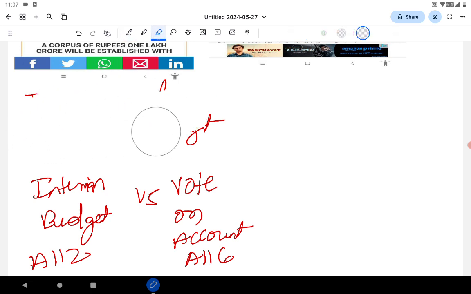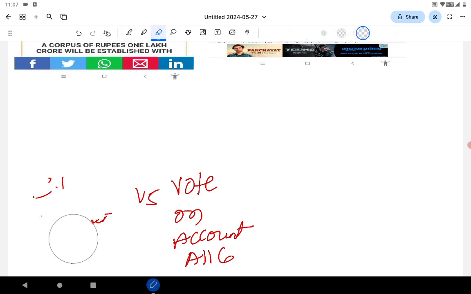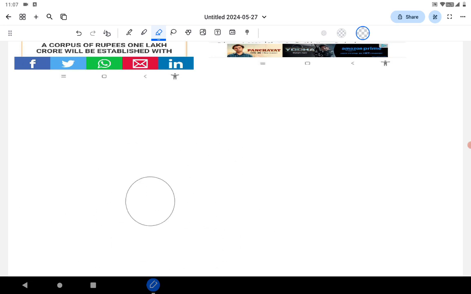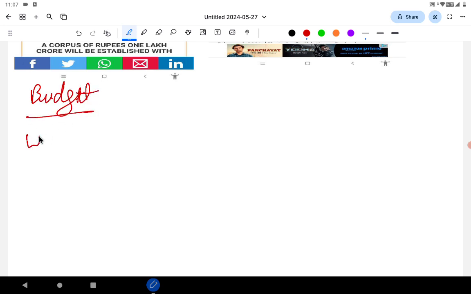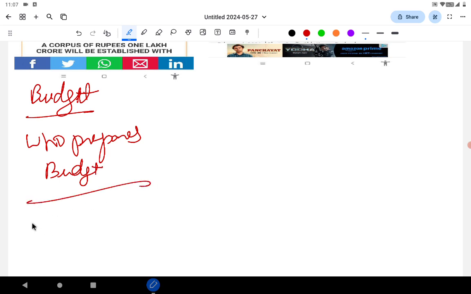Once those things are covered, then whether the word budget is part of the Constitution of India, who prepares the budget, and what is India's two budget?